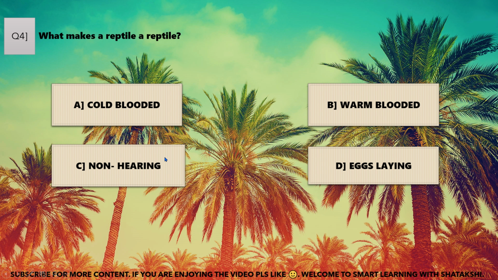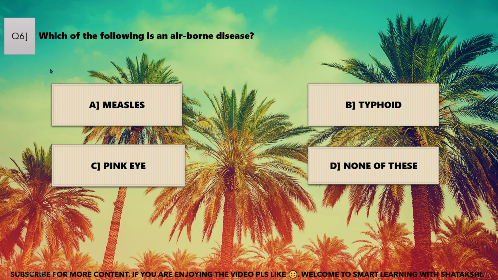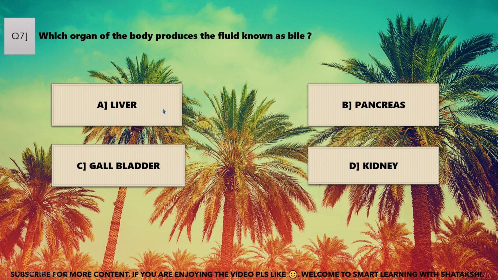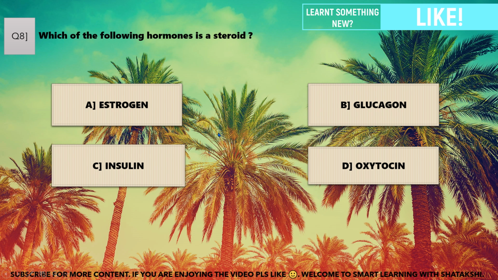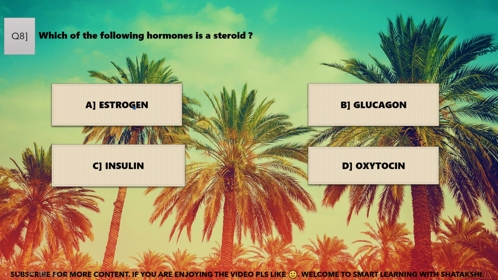Which of the following is an airborne disease? Measles, typhoid, pink eye, and none of these. Measles. A is the correct answer. Which organ of the body produces the fluid known as bile: liver, pancreas, gallbladder, kidney? Liver produces the bile. A is the correct answer. Which of the following hormones is a steroid? Estrogen, glucagon, insulin, oxytocin. A. Estrogen is the correct answer.